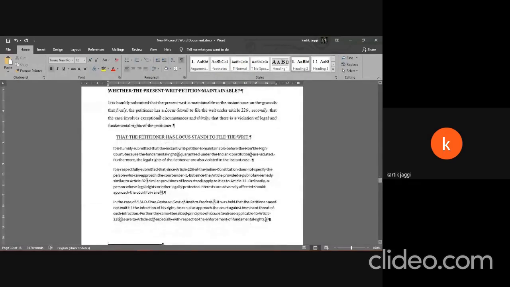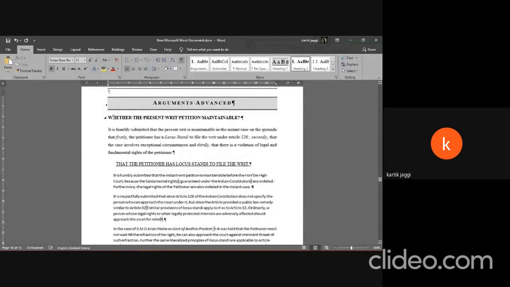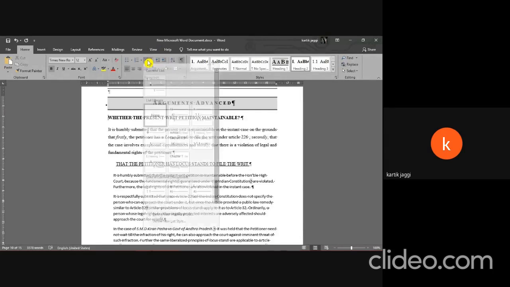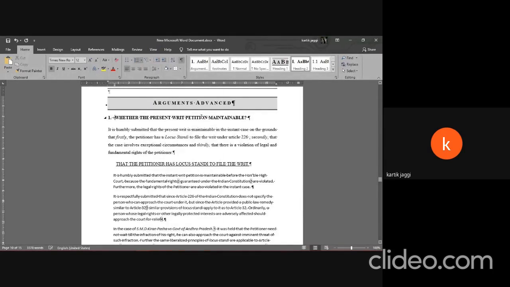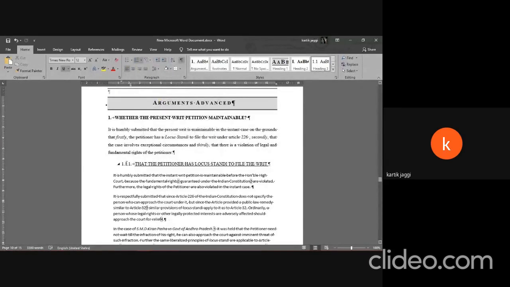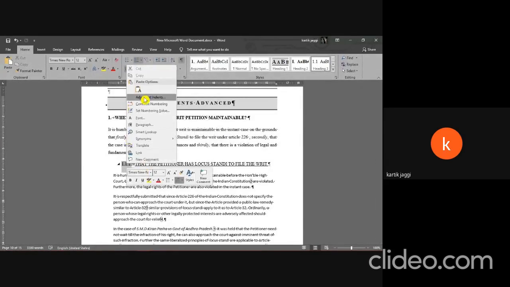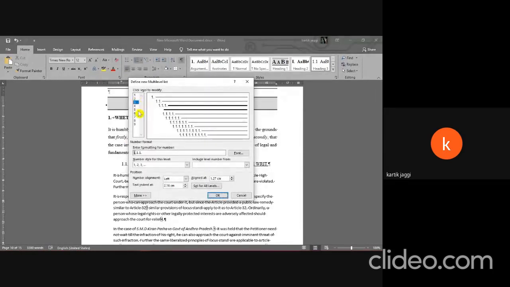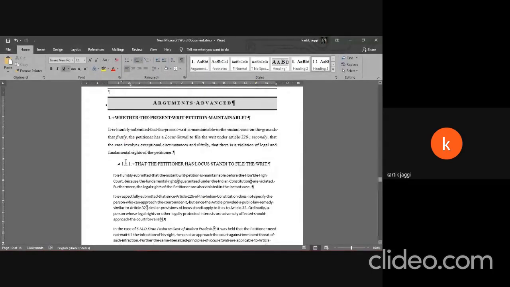Okay, so now speaking of headings, this is the main issue, and we'll be creating a list. Because we're going to use 1.1, that sort of list, you need to click on the multi-level list and select this. So this is one. Because this is the description of issue, I'm not going to do anything to it. Again, click here. Now, sometimes this might happen. So let me be slow here.